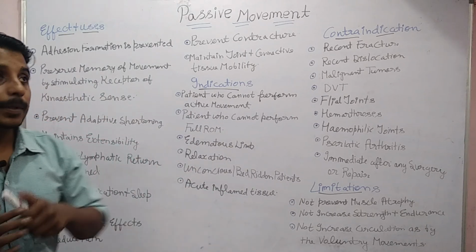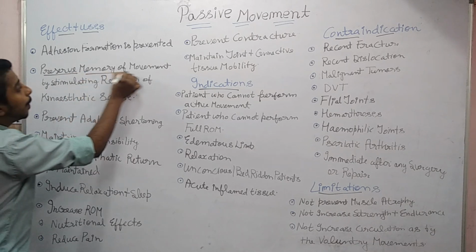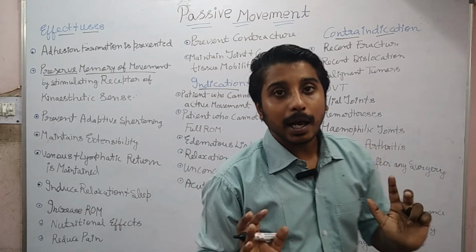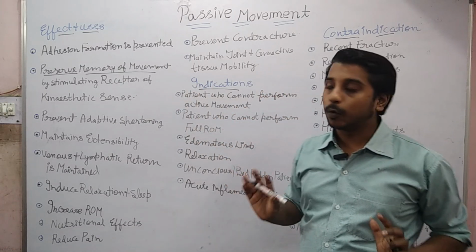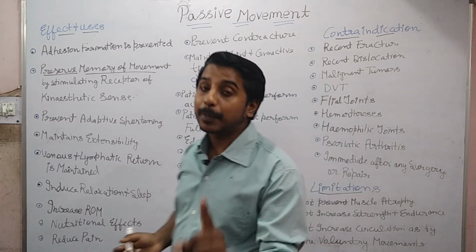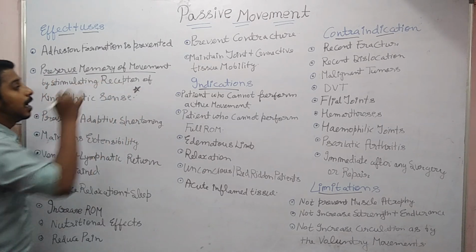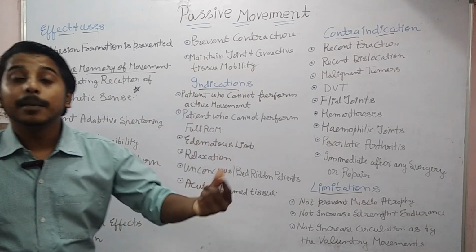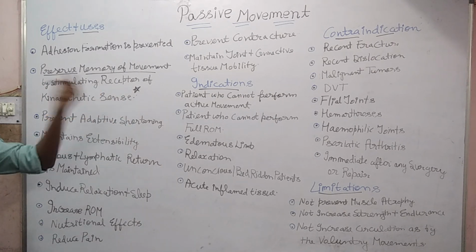These are the receptors which help preserve the memory of movement, so that once the patient is treated and is fit and fine, he or she can do the movement. The memory pattern is preserved in the joint due to the receptors of kinesthetic sense. This is again an important viva question: which receptors are helpful in preserving the memory of movement pattern in our body? It is the receptor of kinesthetic sense.